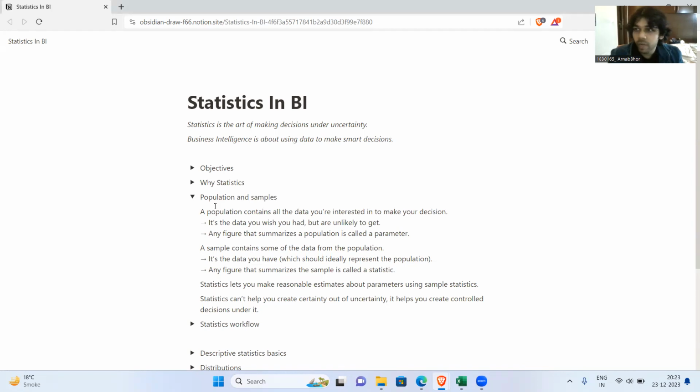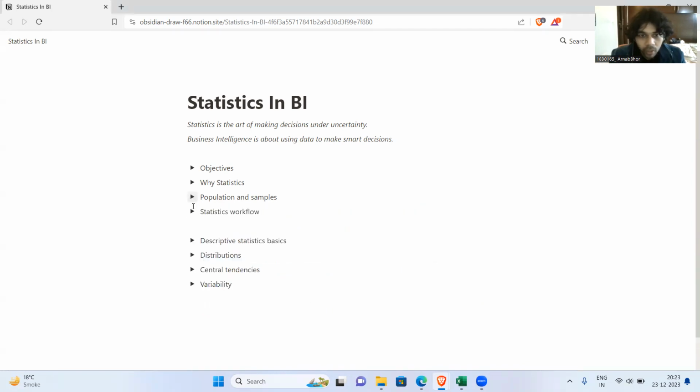Now, measuring all 1.4 billion people is a very tough task. So I'll take, let's say, 2 million people, measure their heights, and then draw an estimate. That's what samples are all about, taking a subset of the data because gathering the whole data is a tedious task. So that's how you can summarize populations and samples, right?